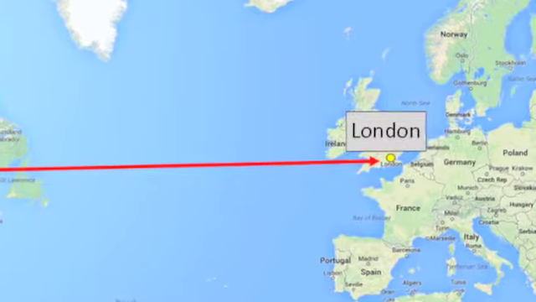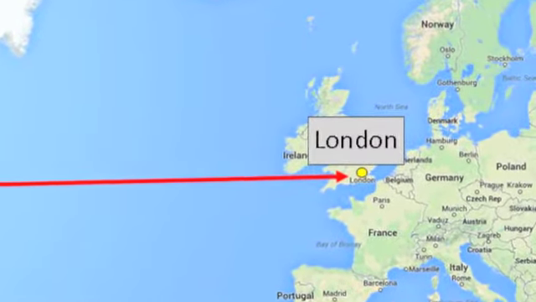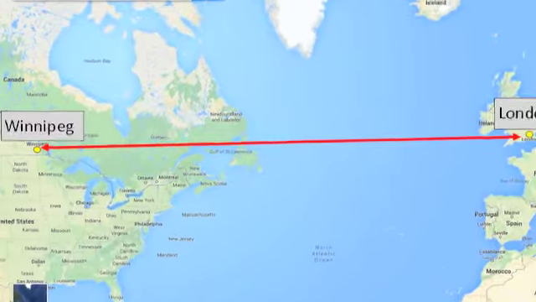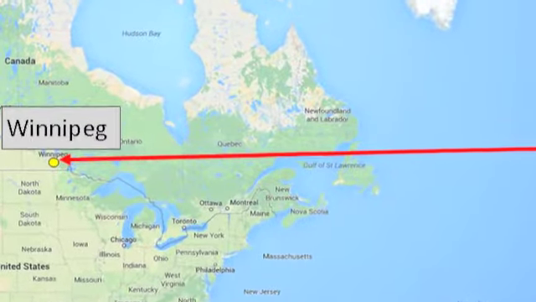Well, what do you notice about London? London is on an island, the United Kingdom, and it's very close to an ocean. And Winnipeg is out in the middle of Canada, nowhere near an ocean. So London has a warmer winter than Winnipeg, not because it's closer or further from the North Pole or the equator, but because it's near an ocean. So how exactly does being near an ocean make your winters and your summers more mild? Well, let's take a look.